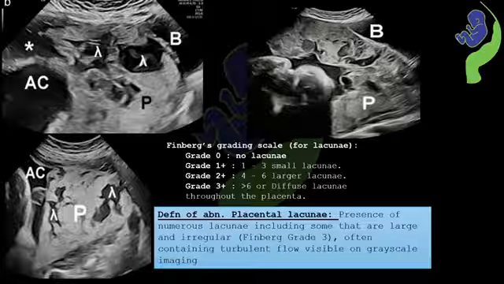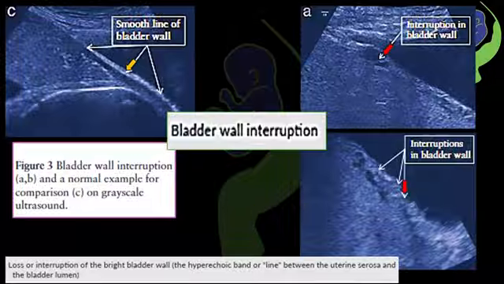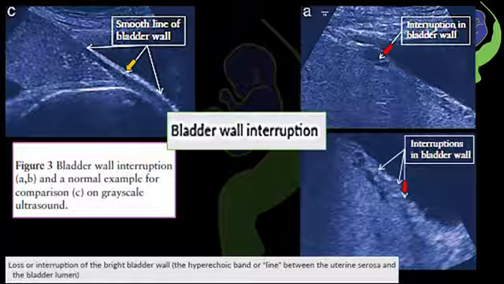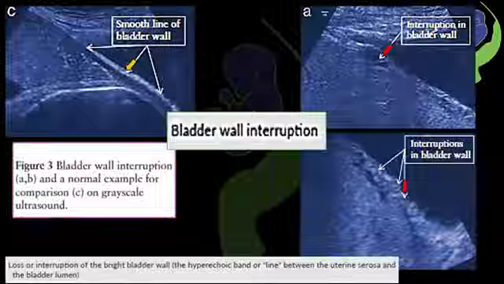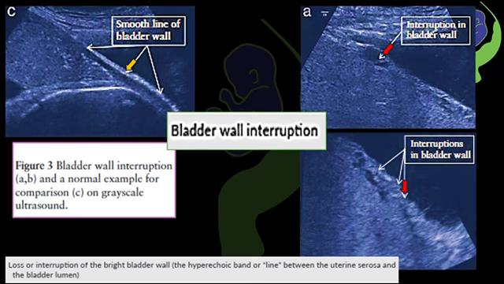The next finding is bladder interruption. If you see the first image on the left side, you can observe that there is one hyperechogenic band or line between the uterine serosa and the bladder lumen. Normally, this line has to be smooth without any interruptions.